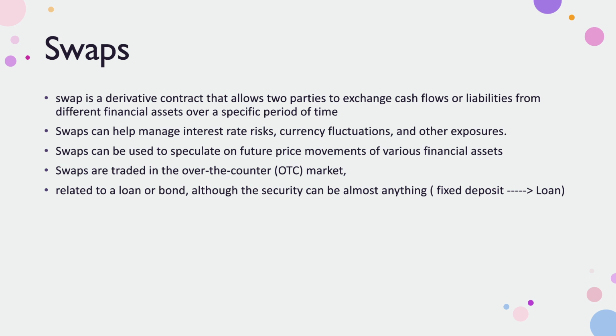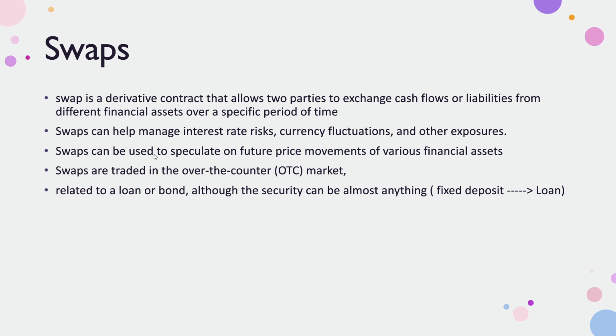Let's understand what a swap is. A swap is a derivative contract that allows two parties to exchange cash flows or liabilities from different financial assets over a specific period of time. Swaps can help manage interest rate risk, currency fluctuation and other exposures.